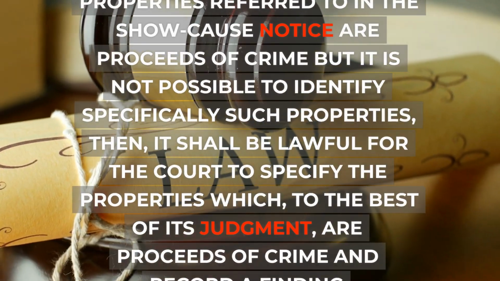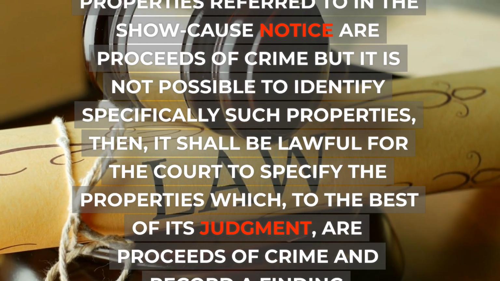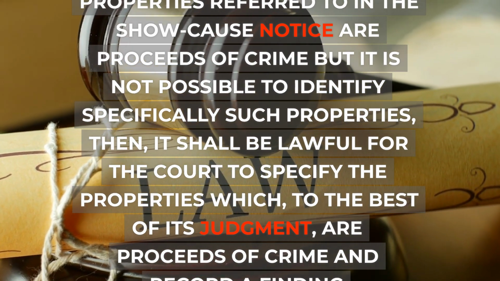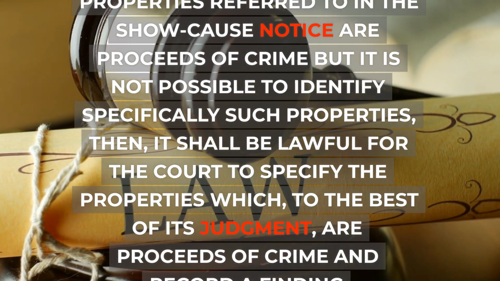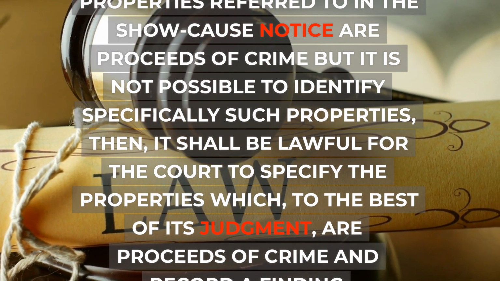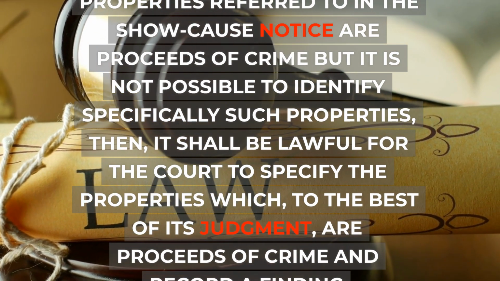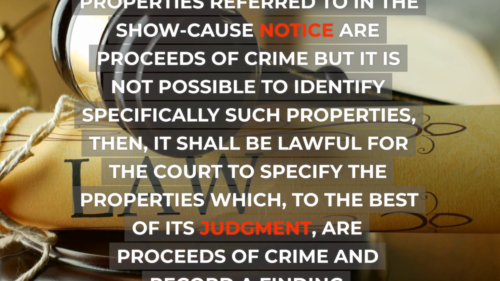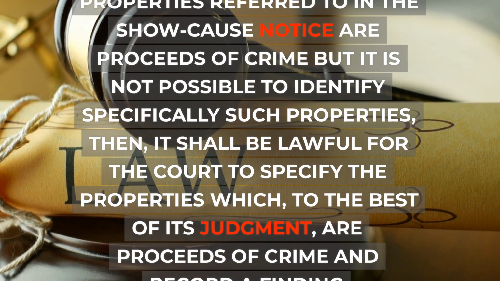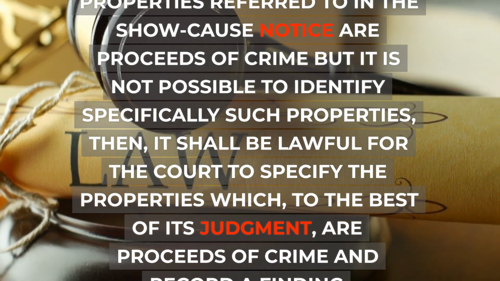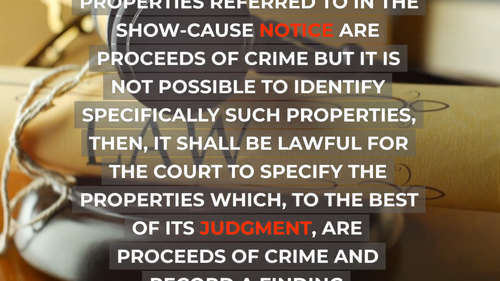2. Where the court is satisfied that some of the properties referred to in the show cause notice are proceeds of crime but it is not possible to identify specifically such properties, then, it shall be lawful for the court to specify the properties which, to the best of its judgment, are proceeds of crime and record a finding accordingly under subsection 1. 3.